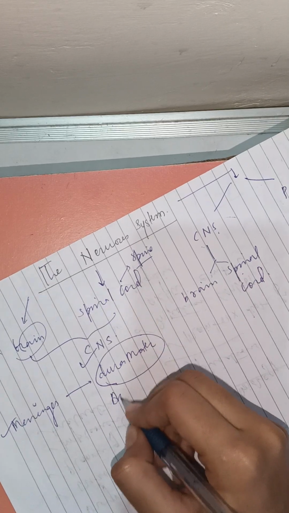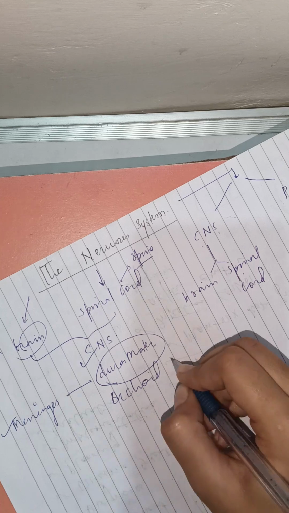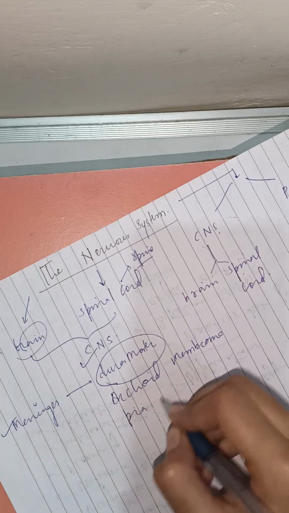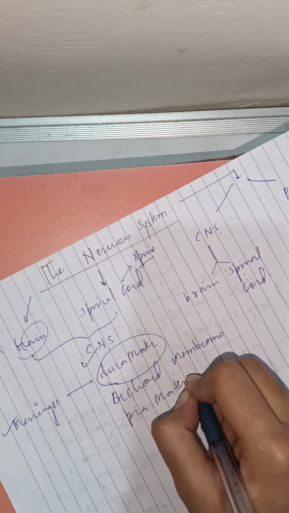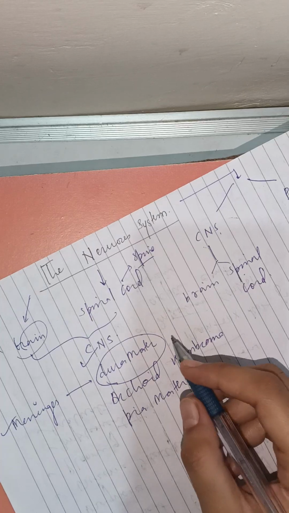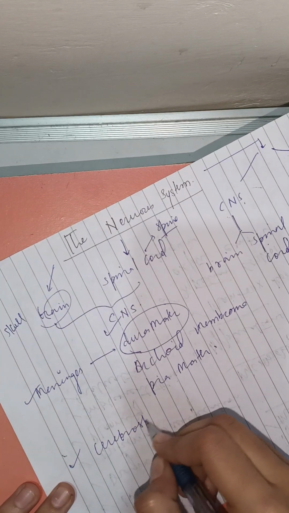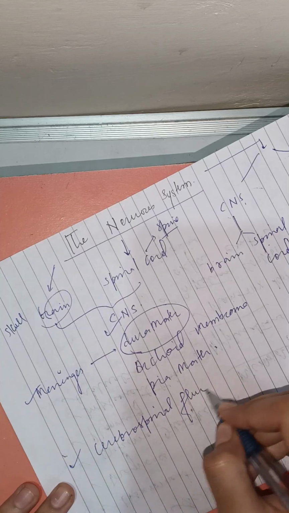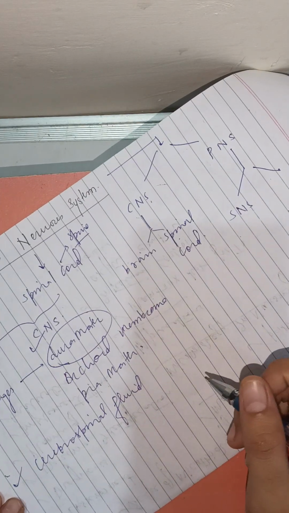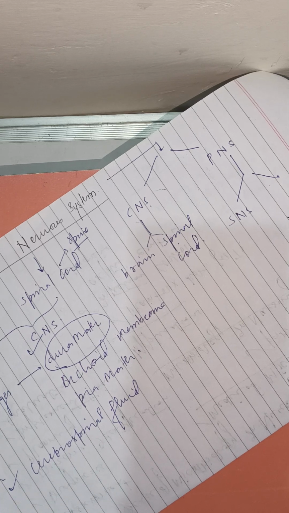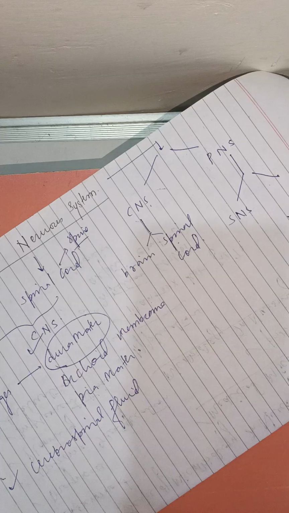Dura mater, arachnoid membrane, pia mater. These are the three thin membranes or soft tissues. Another protective mechanism is the presence of a colorless fluid known as cerebrospinal fluid, which is found in the central canal of the spinal cord and the cerebral ventricles.